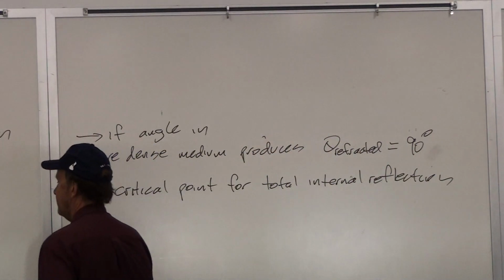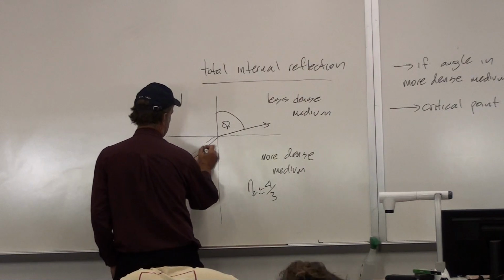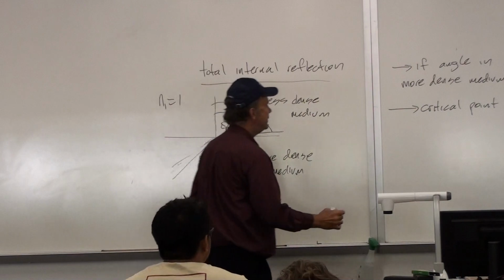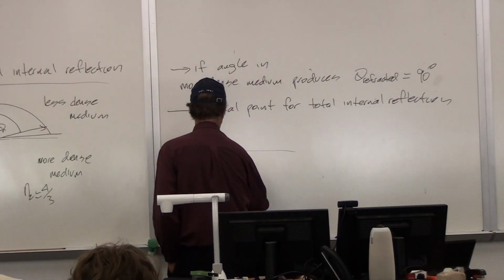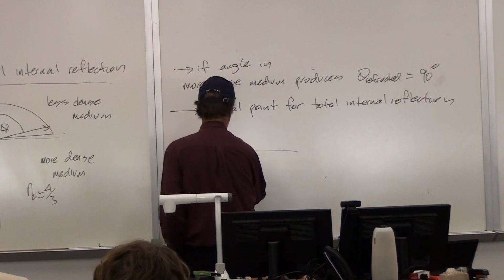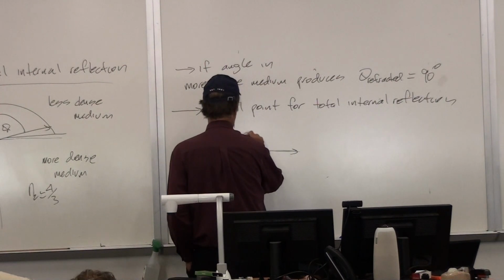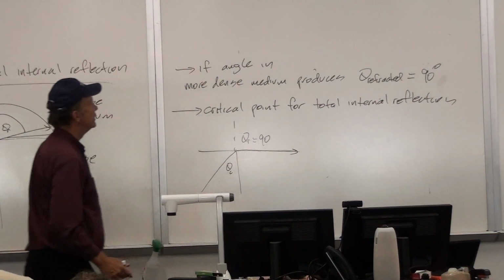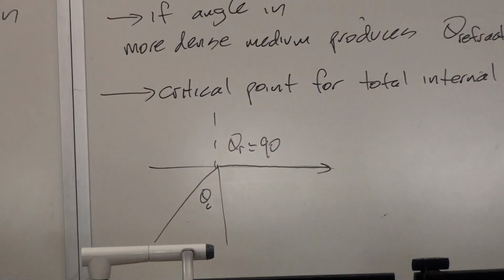Okay, so we get to a little bigger angle here, slightly larger angle. Then it bends even more, so this is almost 90. But then we get to that critical point, and we call it the critical angle because it is that critical point where the light goes right along the surface. So this becomes theta refracted. So when this condition is met, we call theta critical the critical angle.